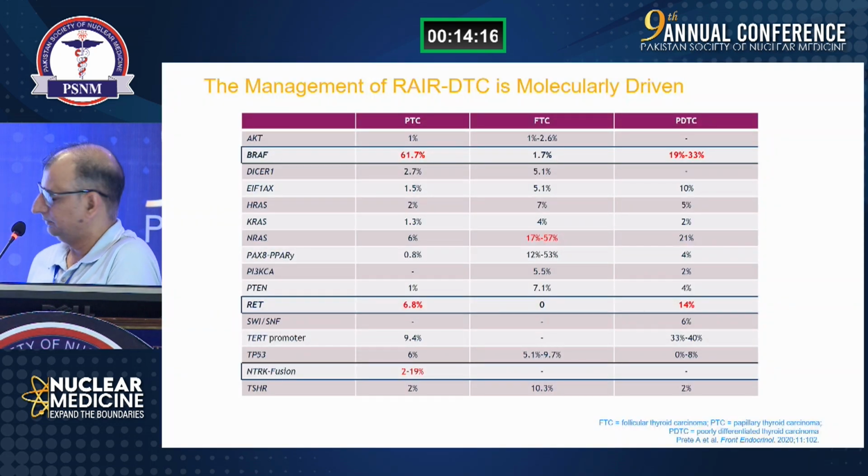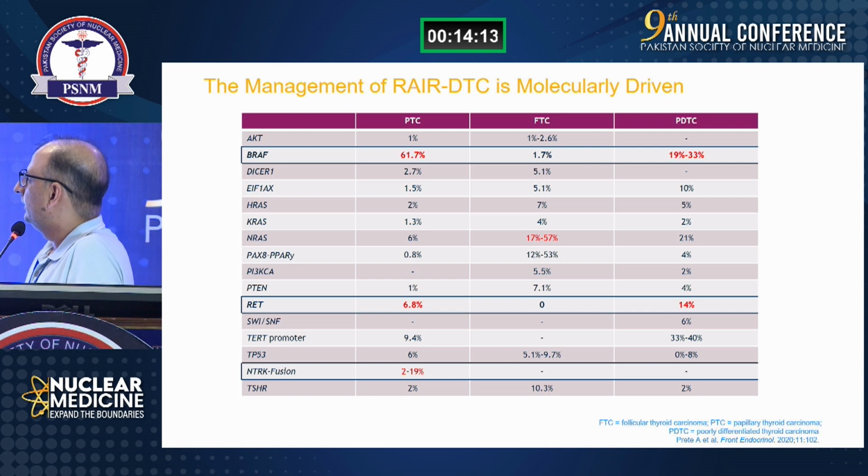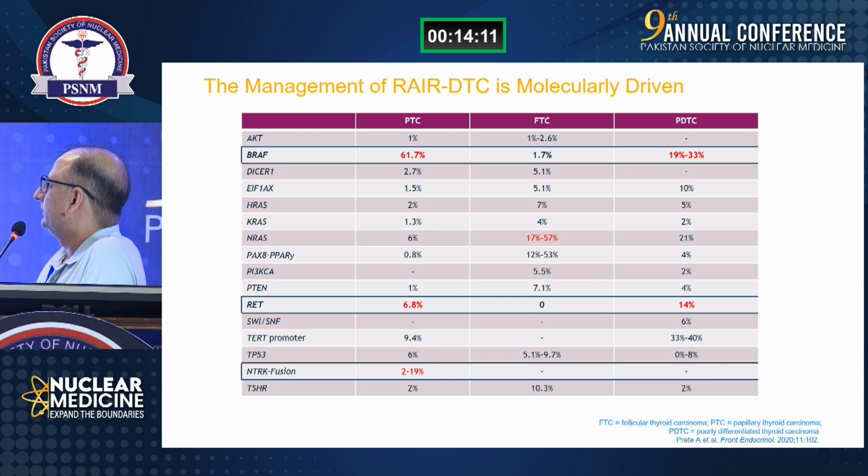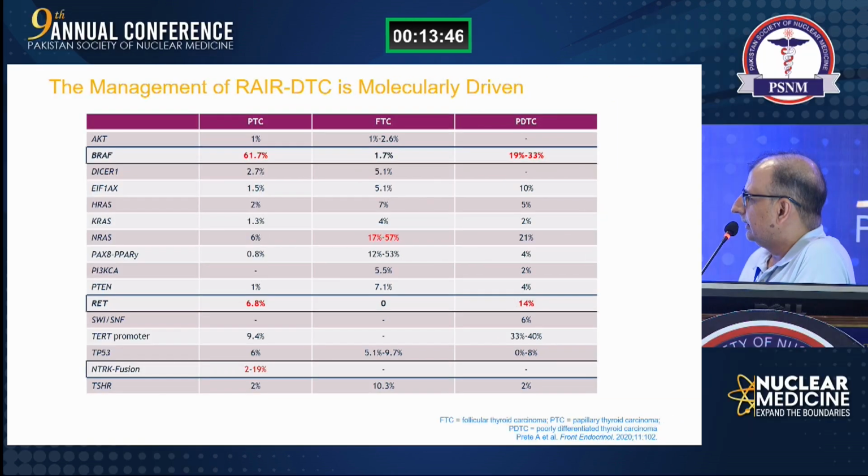For example, we can see that BRAF mutation is present in papillary thyroid carcinoma in more than 50% of the cases. RET gene fusions are present in up to 7% of the cases, and NTRK fusions are present in 2 to 19% of papillary thyroid carcinoma. All these three are driver mutations, and they are actionable mutations. So if these three are present at baseline, then they would affect our treatment decision.